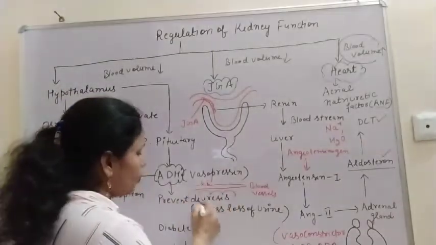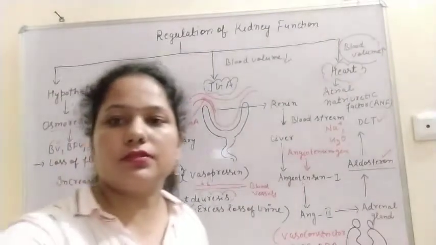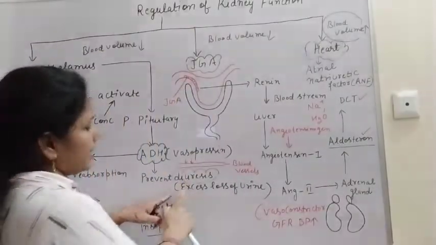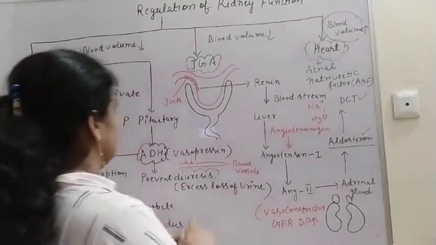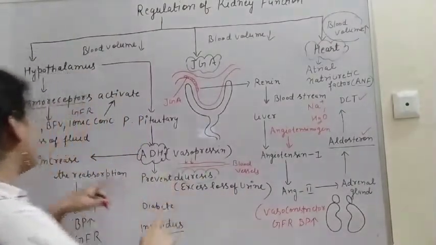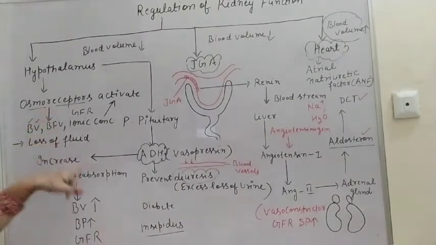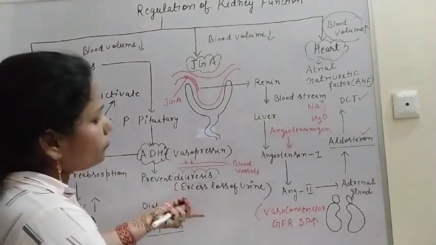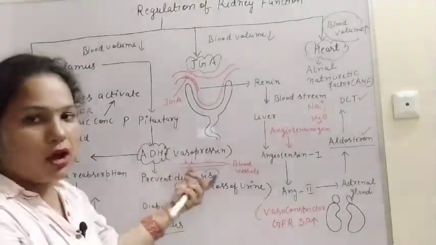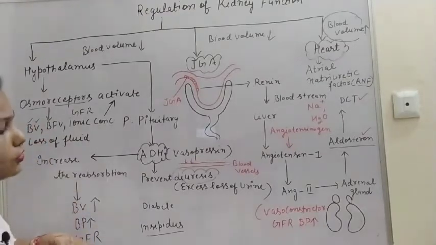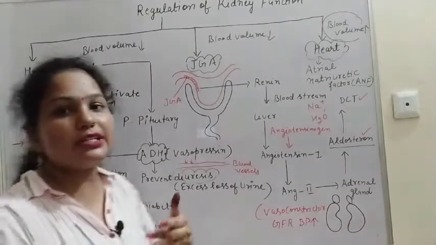So what is the meaning of diuresis? Diuresis means excess loss of urine. Because the blood volume and the fluid volume have decreased, if excess urine is removed from our kidney, it will be very harmful, as the blood volume and body fluid volume will decrease further. But we have to maintain this. So how is it maintained?